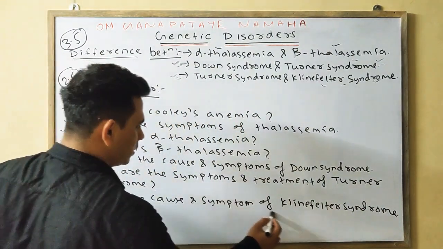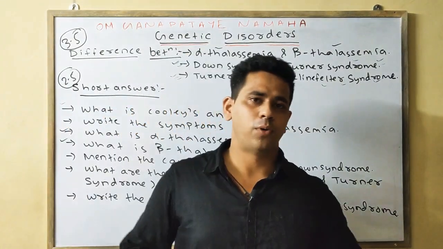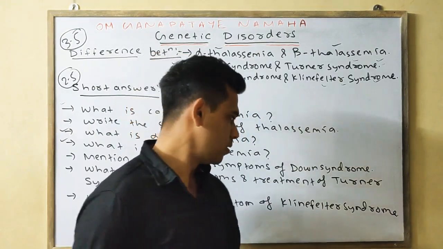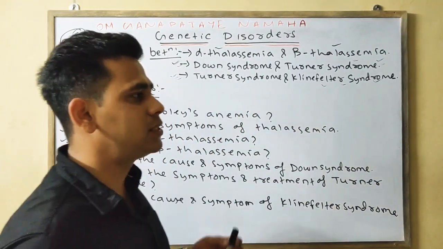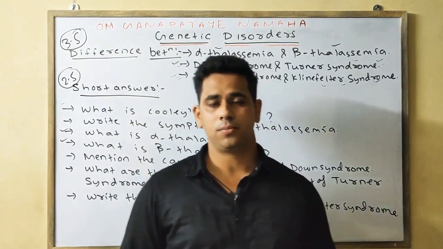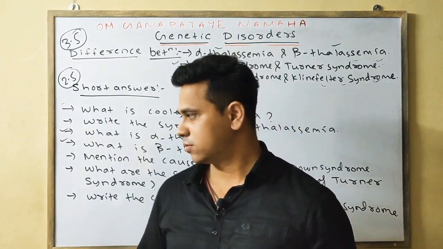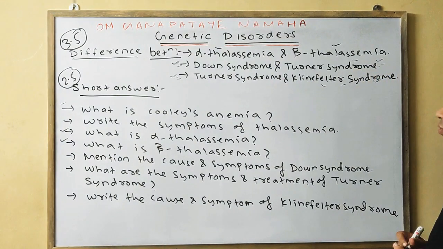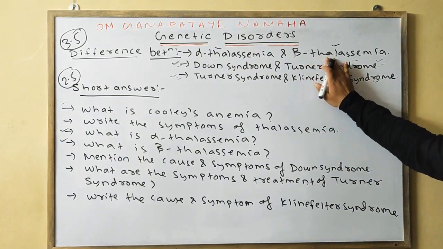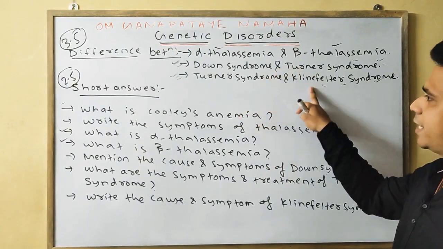And what are the various symptoms? Similarly, weaker muscles, less body hair, then gynecomastia, which means development of breast tissue. And the last one is hypogonadism, means smaller penis and testicles. So till now we have discussed the important differences between alpha thalassemia and beta thalassemia. Write important 4 points on Down syndrome, Turner syndrome, Klinefelter syndrome.